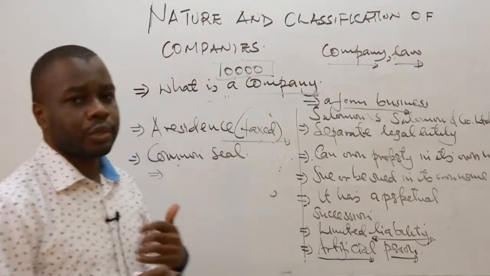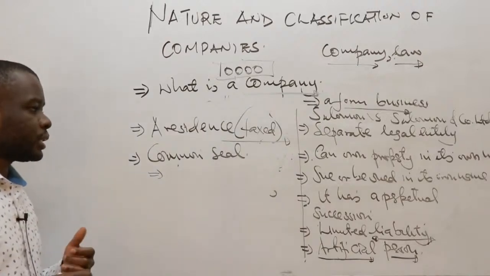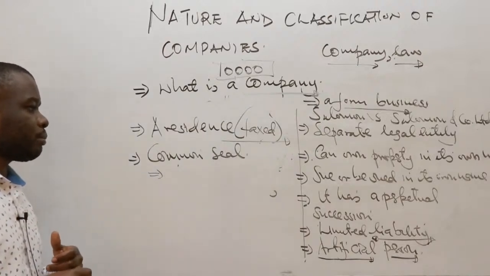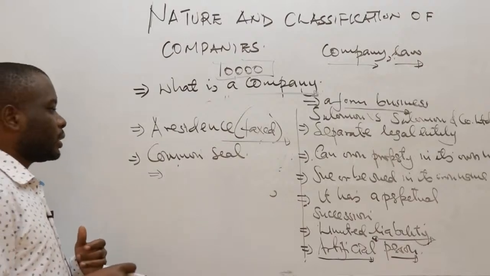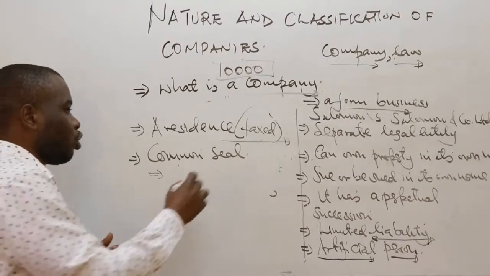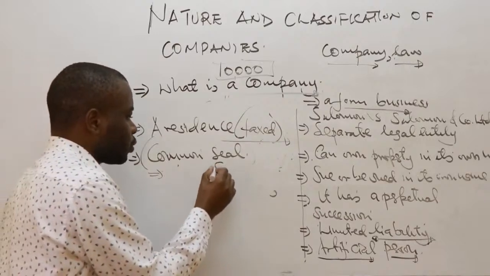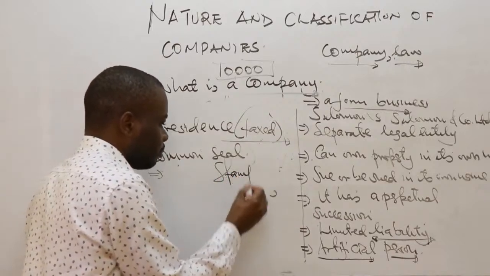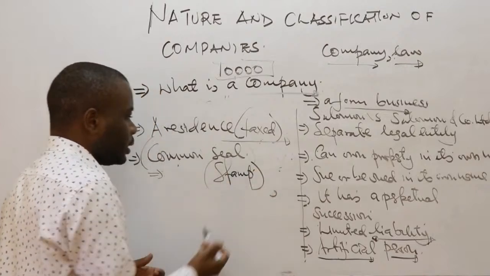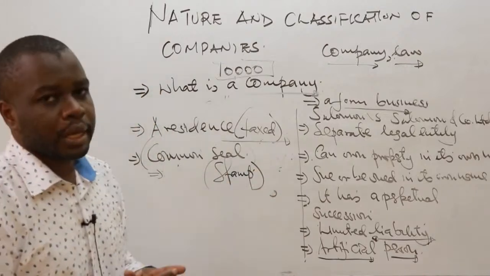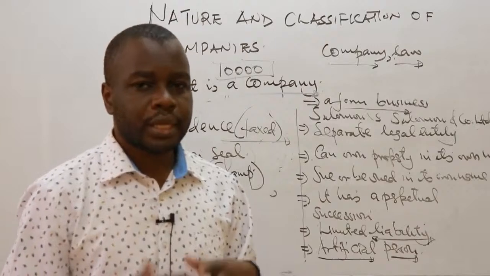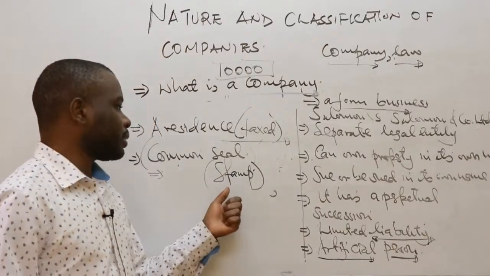So therefore, to authenticate any document originating from the company, what is supposed to be used and is recognized under the law is known as a common seal. But in certain places, some people use what is known as a stamp. That's why a receipt originating from a company, for it to be authentic, has to be stamped.